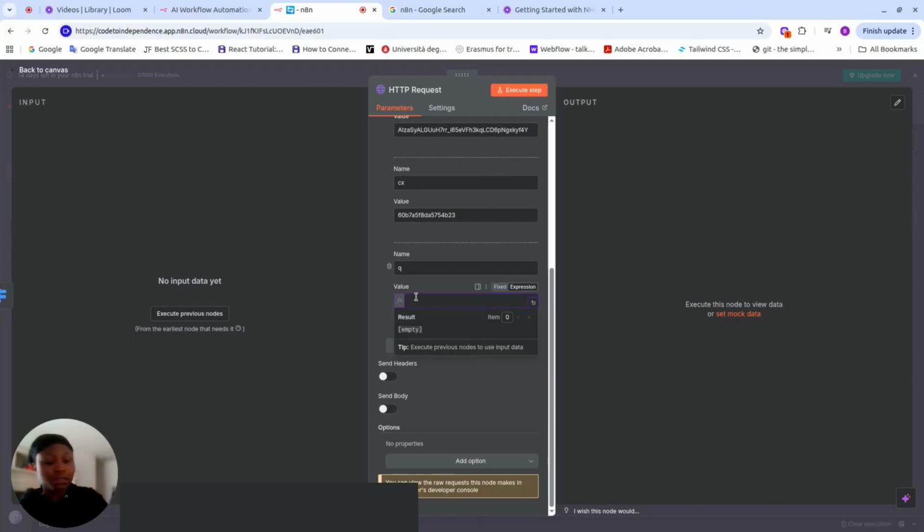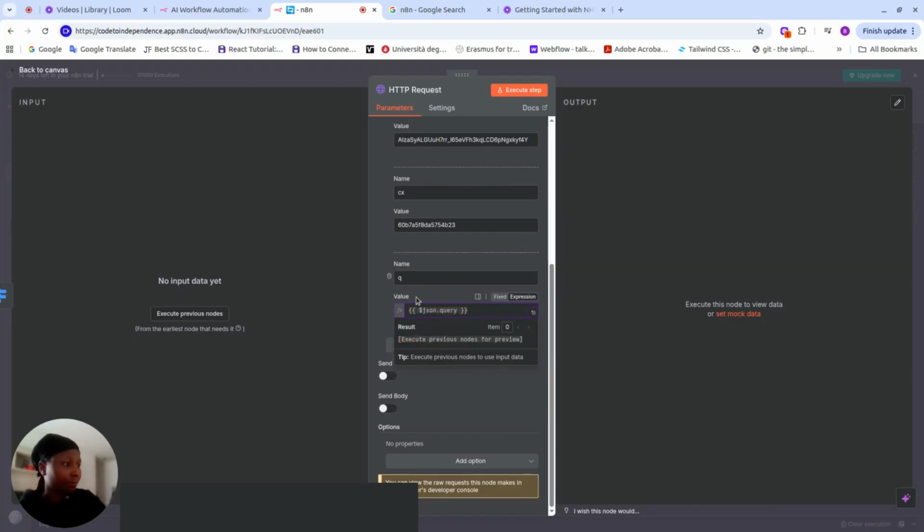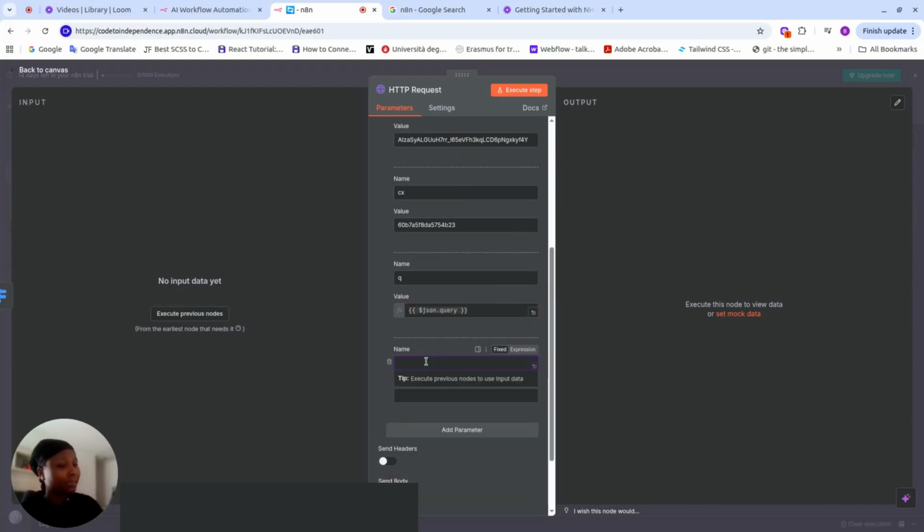So this is simply Google custom search setup. Now the next parameter I'm going to add is Q. We're going to call this Q, and this is where my query is going to go. So I'm just going to make this a bit more visible. JSON.query. And then I'm going to add another one, which is I want to limit the number of responses I get.